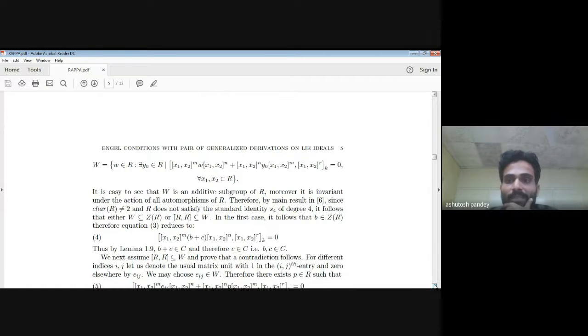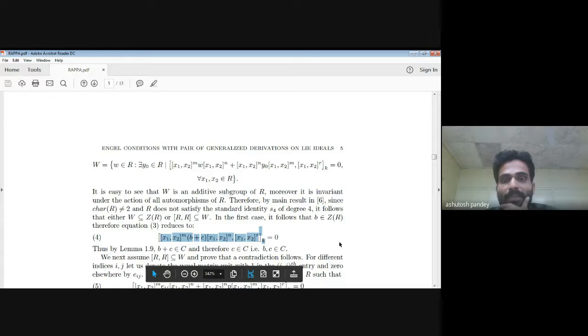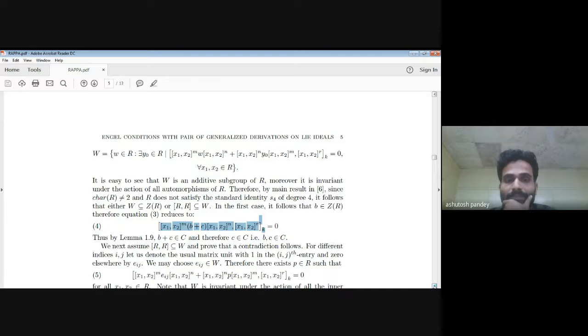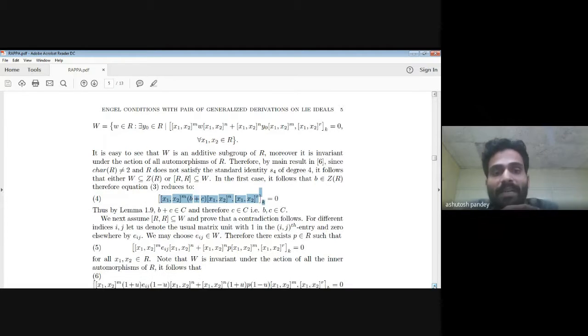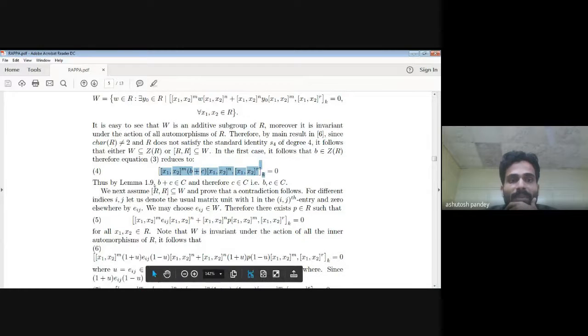In the first case, B belongs to the center of R, and then equation 3 reduces to equation 4. On equation 4, we can apply lemma 1, that is B plus C is in the center. B plus C is in the center and B is already in the center, therefore C is in the center. So now we assume the second case, and in the second case, we will prove a contradiction. Since [R, R] is contained in W, therefore E_ij will be in W.